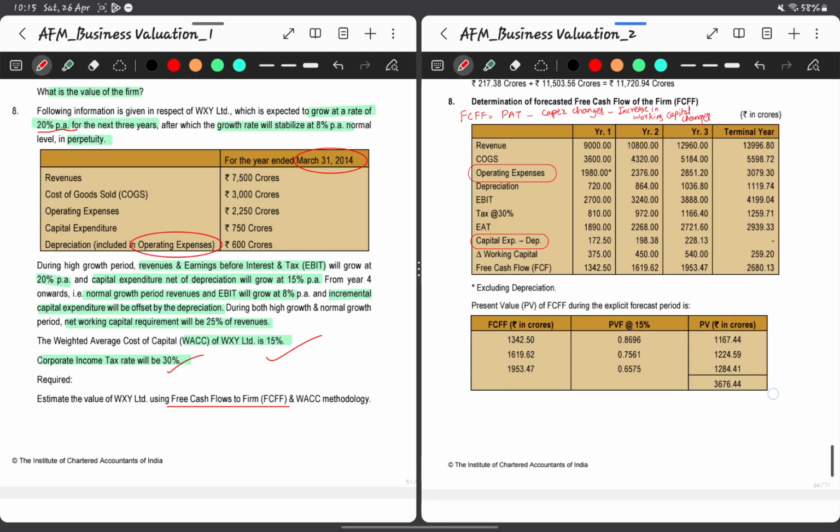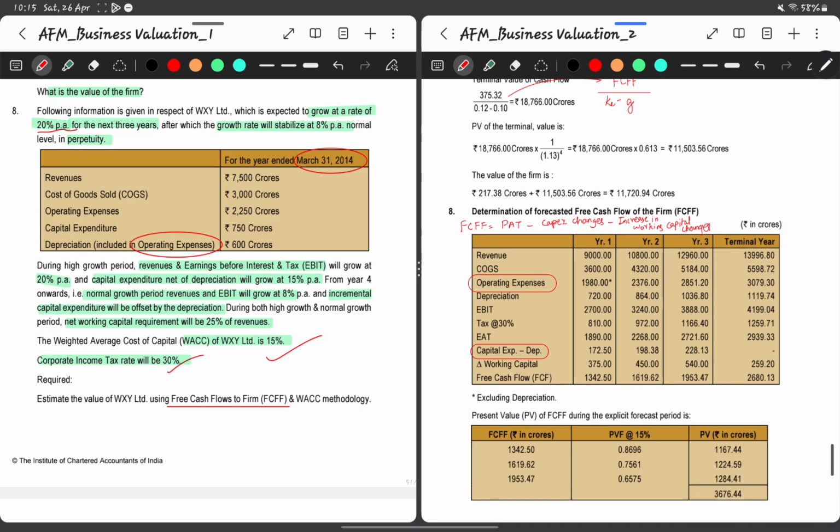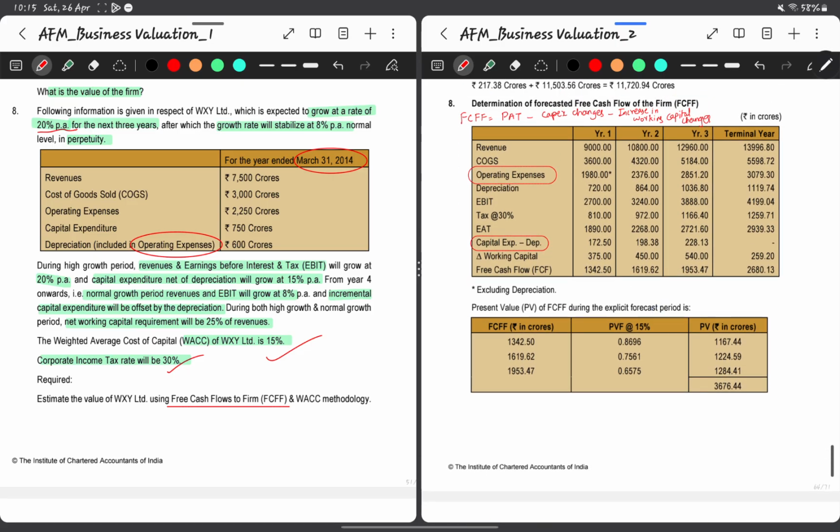So going to the solution, the free cash flow to firm formula will be profit after tax minus capital expenditure changes minus increase in working capital changes. Now this free cash flow to firm is nothing but the cash which is available to the invested capital, by equity shareholders and debt holders.